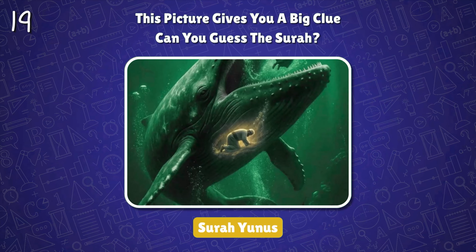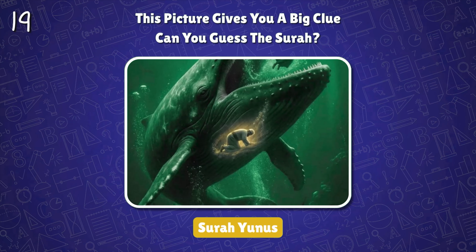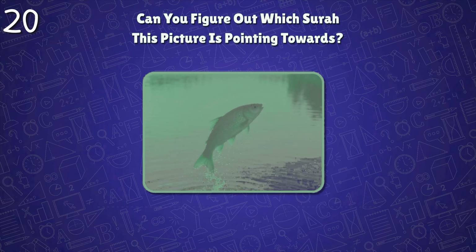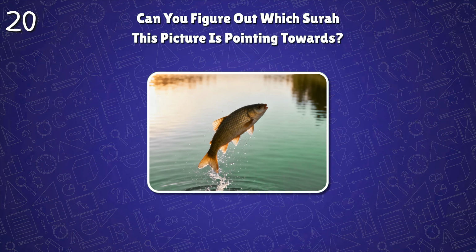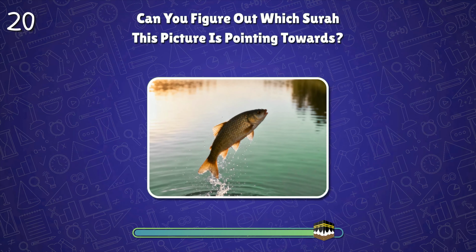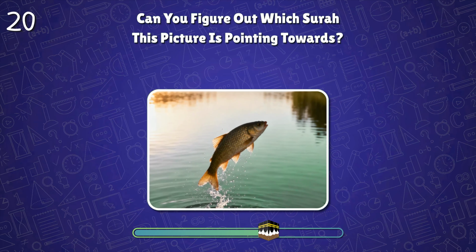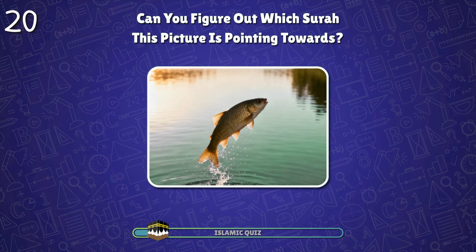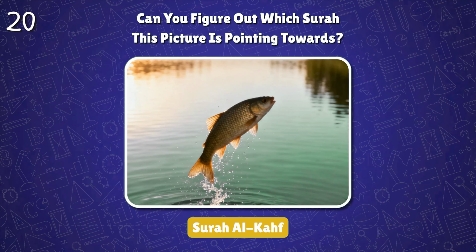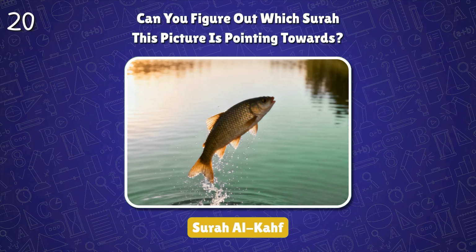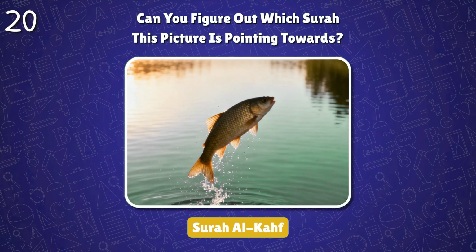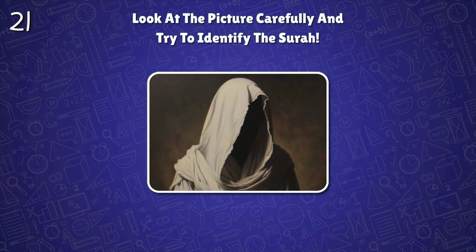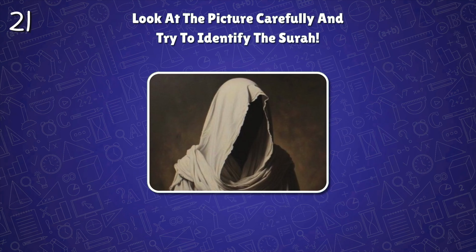Surah Yunus. It refers to Prophet Yunus alayhi salam, who was swallowed by a great fish and later saved by Allah. Can you figure out which surah this picture is pointing towards? Surah Al-Kahf. It contains many important lessons and stories, including the story of Musa alayhi salam and Khizr alayhi salam. Look at the picture carefully and try to identify the surah.